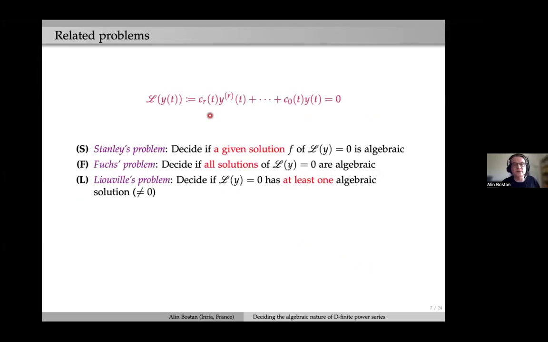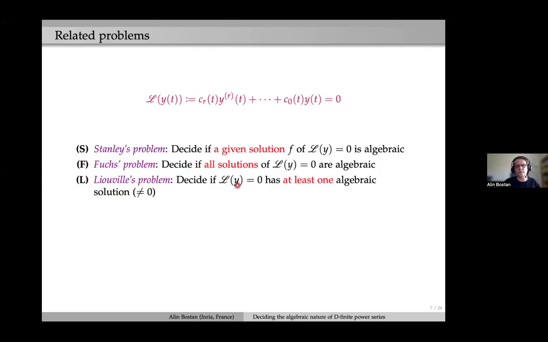There are some other related problems. So this is the one that I will mostly focus on, Steinleit's problem. There are older problems. For instance, Fuchs's problem is the one that asks to decide if, given such a linear differential equation with polynomial coefficients, all solutions of it are algebraic, while Steinleit's problem speaks about a given solution.